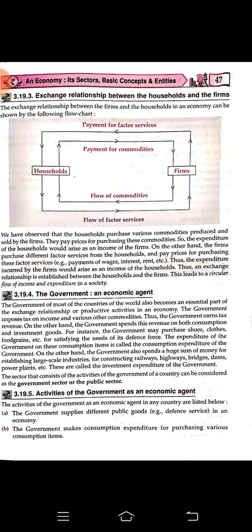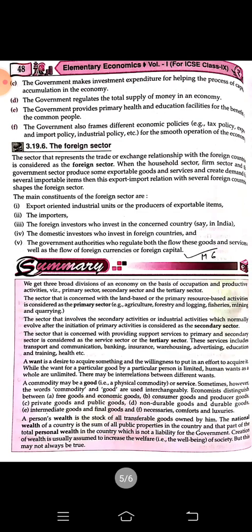Activities of the government as an economic agent. First, the government supplies different public goods like defense service in an economy. The government makes consumption expenditure. I told you different kinds of food grains, cloth and guns are bought by the government. The government makes investment expenditure. This also I have explained to you. The government regulates the total supply of money. That is the only factor which is circulating money throughout the country. The government provides primary health and education facilities to the common people. The government also frames different kinds of economic policies.